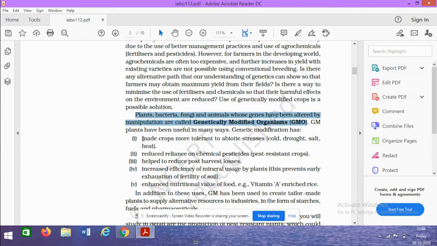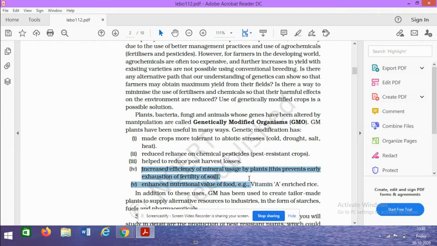Firstly, it made the crops more tolerant to abiotic stresses. Crops are made so tolerant that they are able to tolerate drought, salt and heat conditions, right? Second, pest resistant crops have been produced. Third, it helps to reduce post-harvest losses.